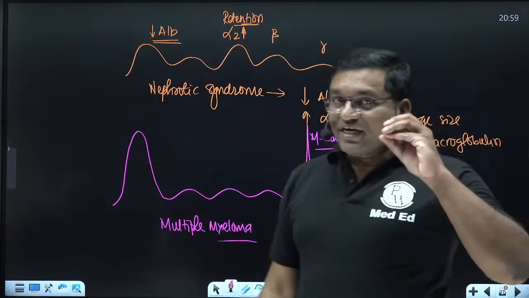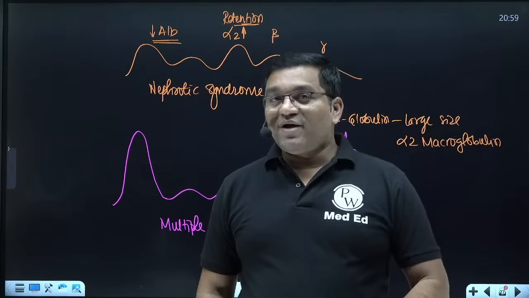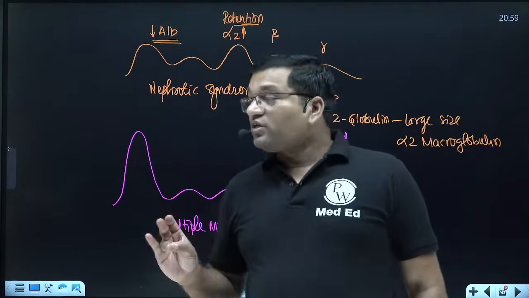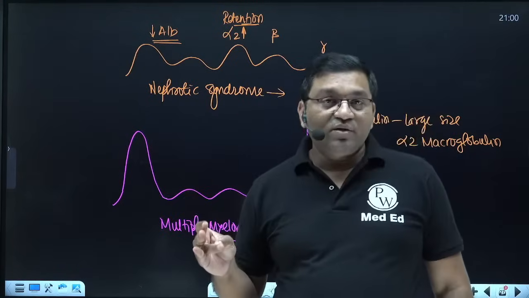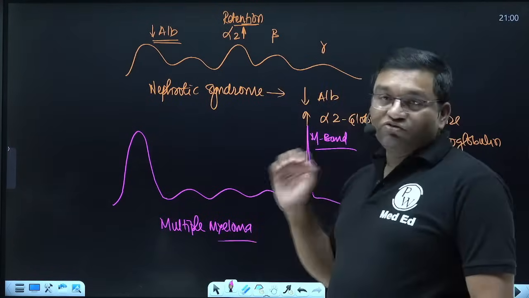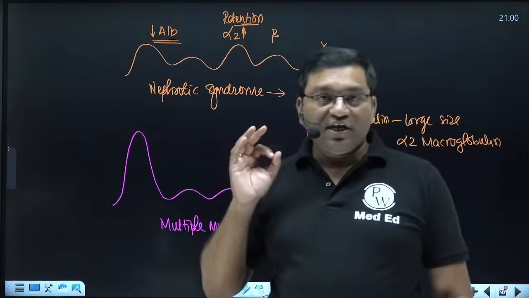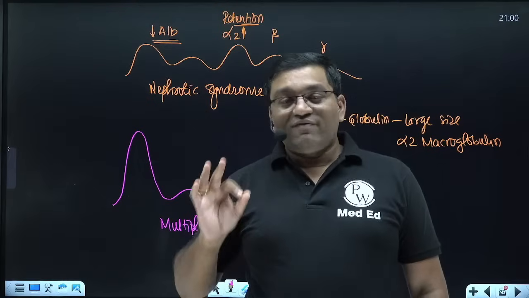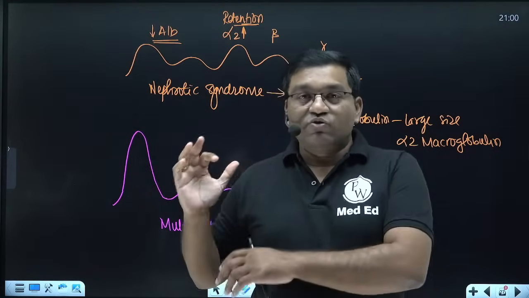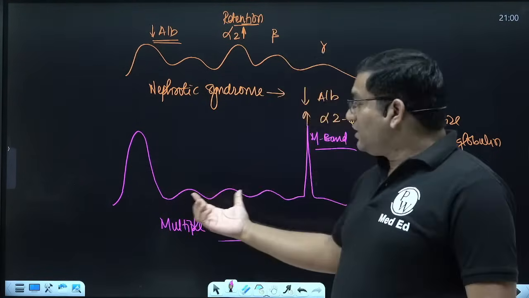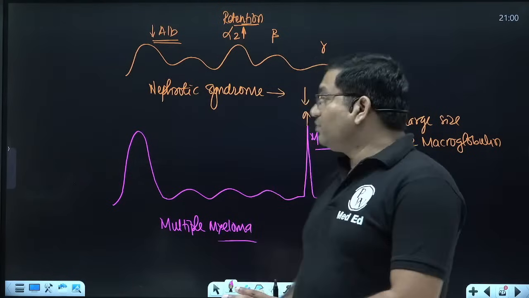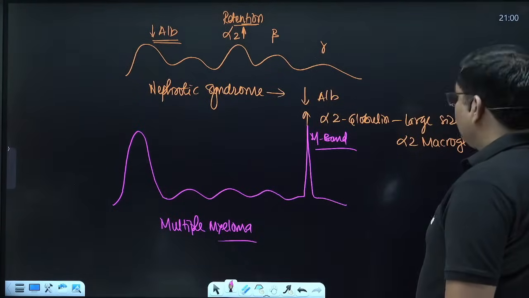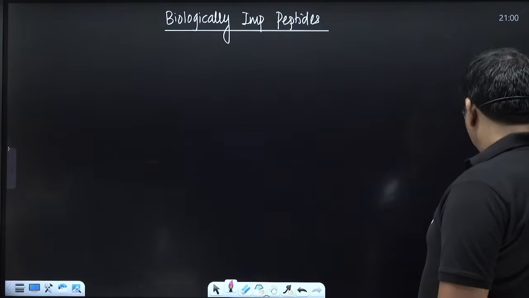So you may get a characteristic electrophoretic pattern in your practical examination, in the laboratory technique interpretation. These three: nephrotic syndrome, multiple myeloma, and cirrhosis of liver, are classical features in the electrophoresis. So this is an important topic for the practical examination, viva question also, electrophoretic technique and their interpretation. So it is important. Nephrotic syndrome, multiple myeloma. Okay.